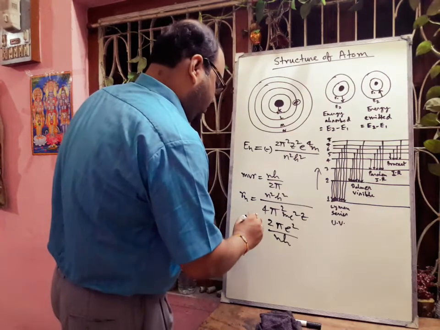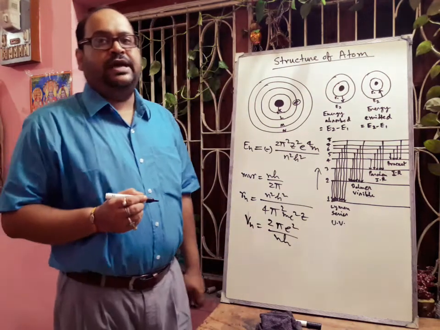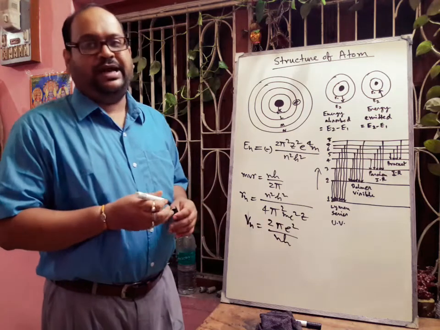So here Vn is equal to 2 pi square by Nh.